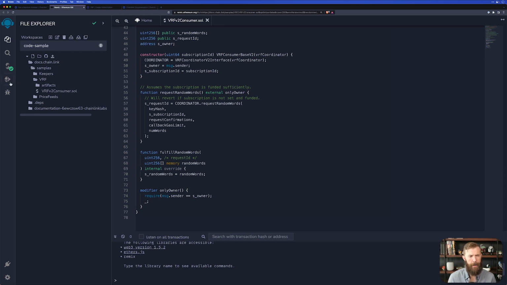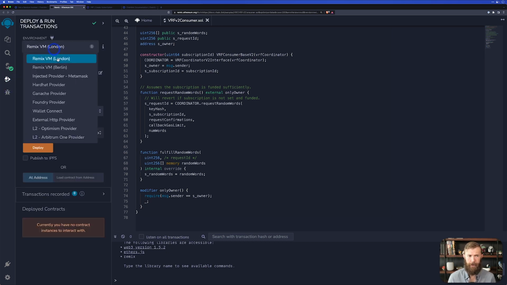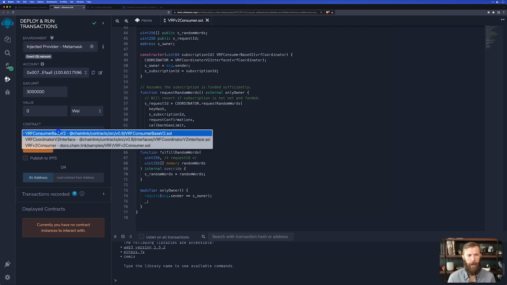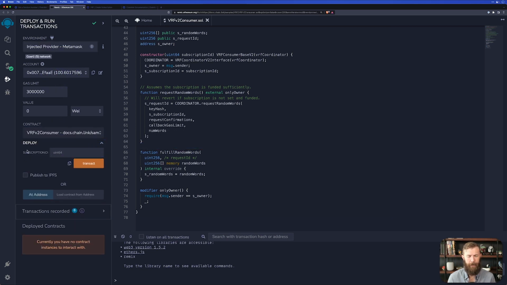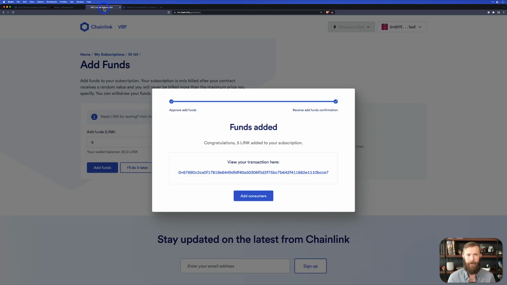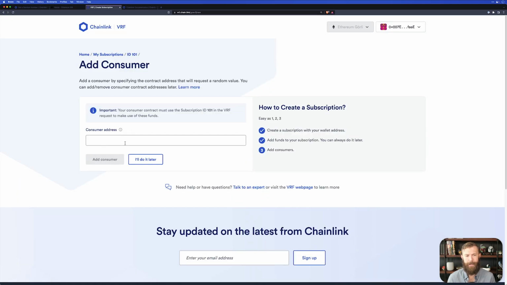All right, so let's take a look at deploying this. Again, make sure your environment is correct, as well as your contract. You'll notice this contract needs a value. It needs that subscription ID. So let's head back to the create subscription and grab that subscription. It's asking us for a consumer address. That's going to be the address of the contract that we're about to deploy.